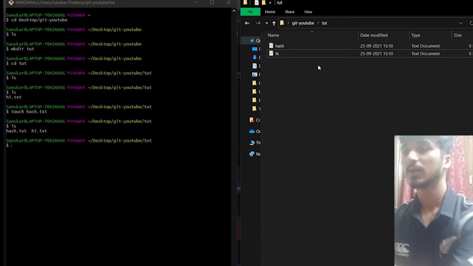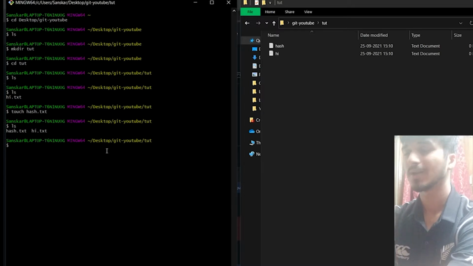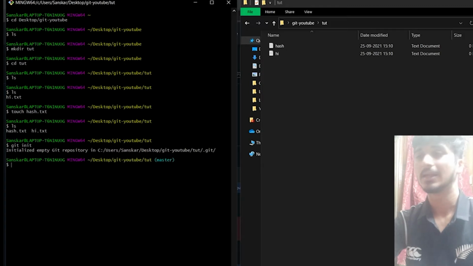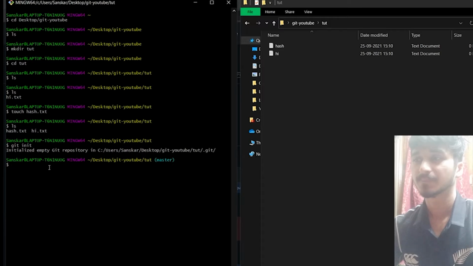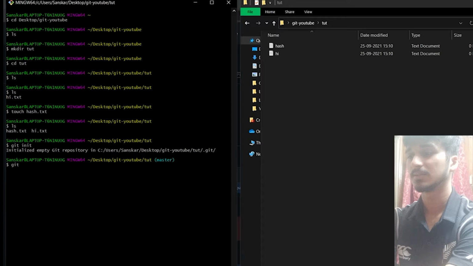In this folder, the tut folder, I want to initialize a Git repository. The command to initialize a Git repository is git init. So it says here: initialized an empty Git repository. Cool. Now what I can do is run git status.